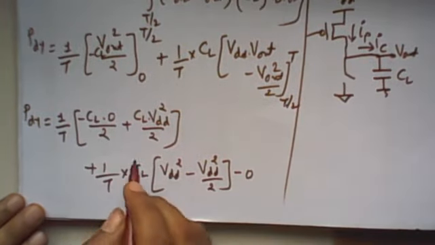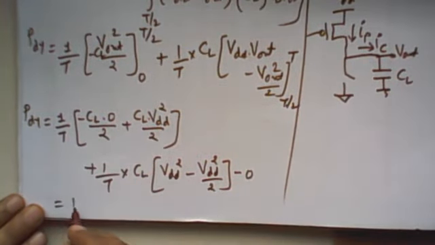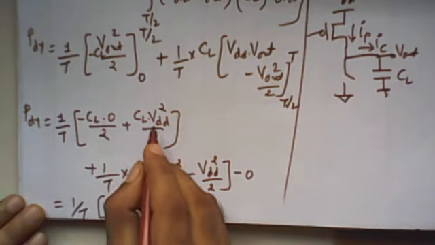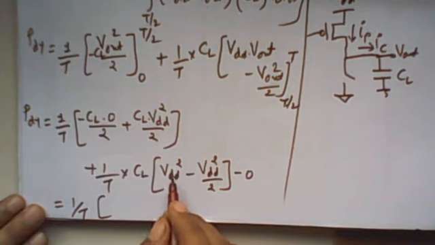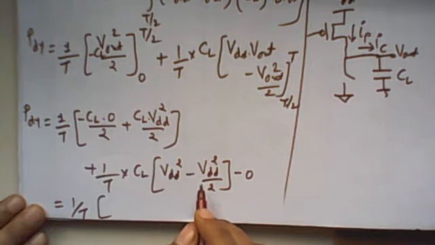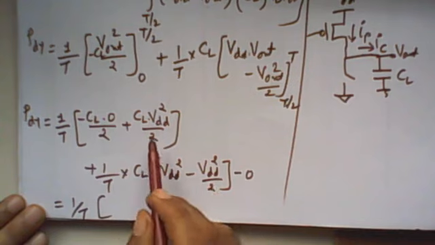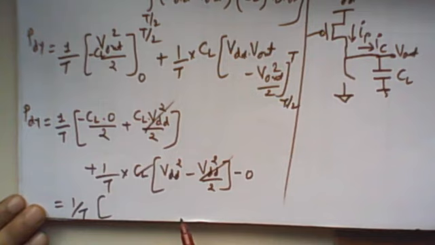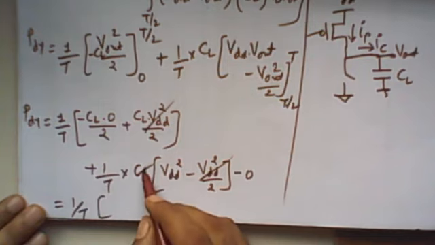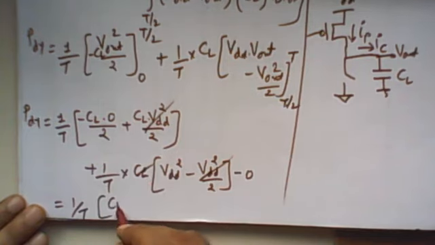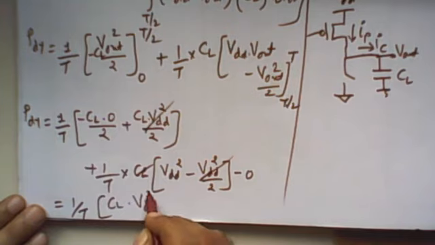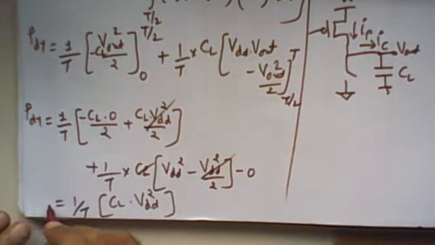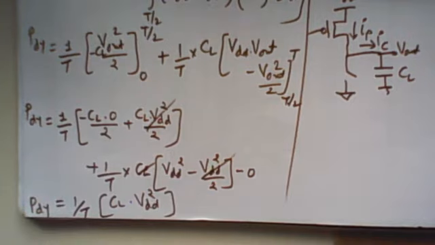So now from this we can see it is 1 upon T, and in the bracket C load VDD square by 2, plus C load VDD square by 2 minus C load VDD square by 2. So this positive and this negative cancel, right? So we get C_L VDD square. So P dynamic is 1 upon T C_L into VDD square.